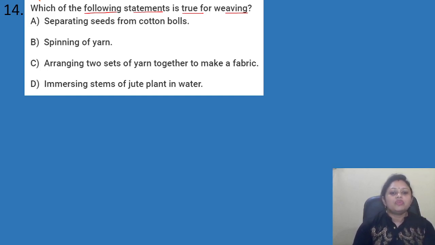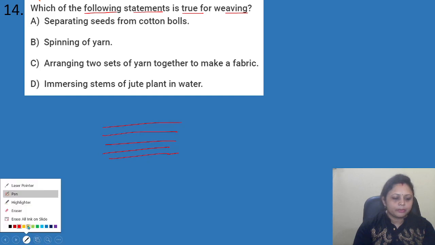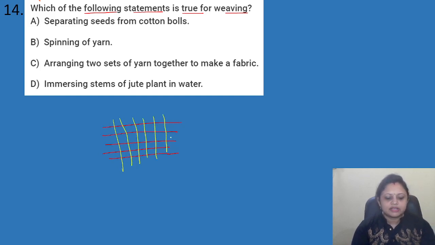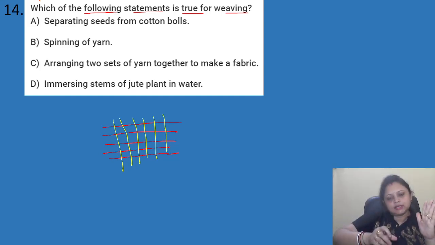Okay. So, what is weaving? We just discussed in weaving, two sets of fibers are there. Two different sets of fibers are there और they are interlaced at right angles. Okay. एक सेट ऐसे रहता है, दूसरा सेट ऐसे रहता है.